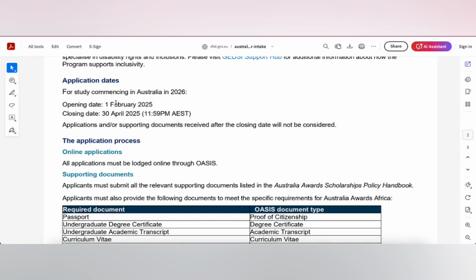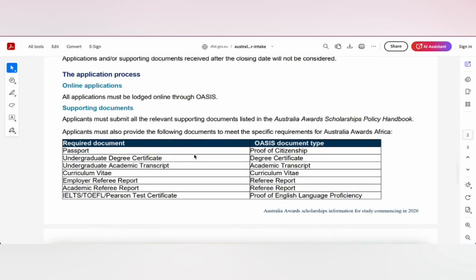Of course, the scholarship is already open. The closing deadline is 30 April 2025. You have plenty of time to work on your application. The application is done online.